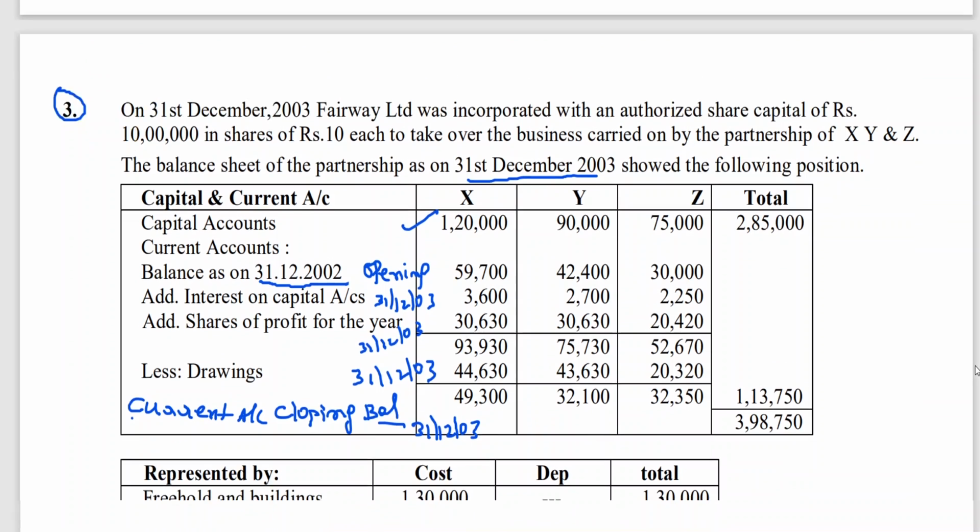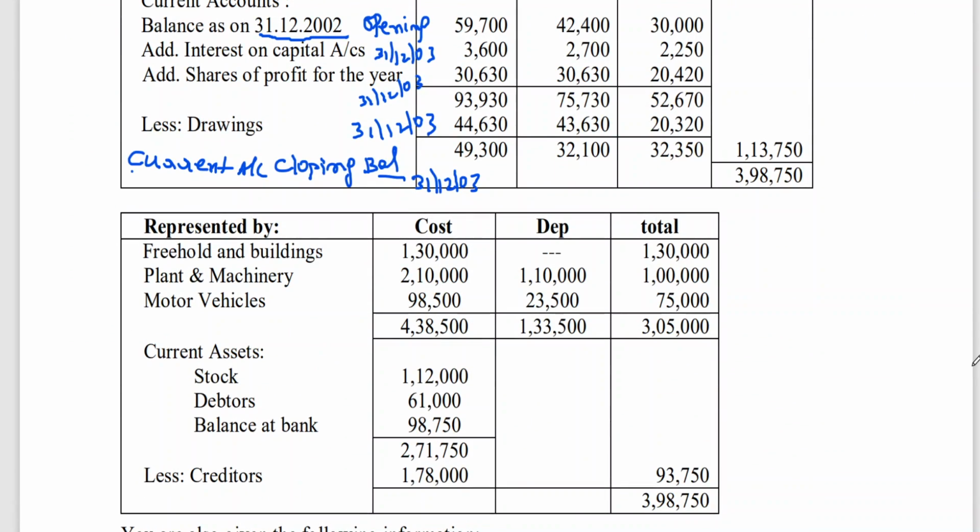Fixed capital represented by freehold building. This is cost, less depreciation, the total is nothing but book value, or it is called written down value. Original cost minus accumulated depreciation is equal to book value, written down value. Plant and machinery 2,10,000, accumulated depreciation 1 lakh. Similarly, 98,500 minus 23,500, 75,000.